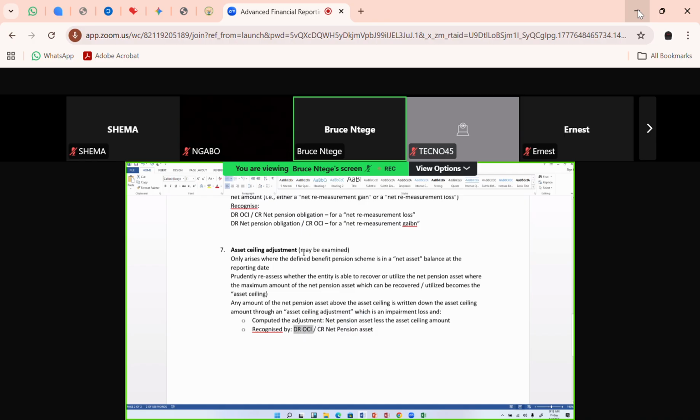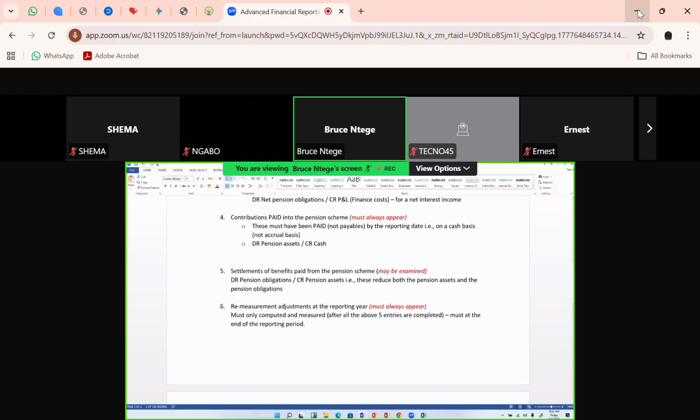So please, in the exam, it's not a must that the examiner will always examine an asset ceiling adjustment, but if it comes, you need to do 2 things. One, compute it. Secondly, recognize it, and only recognize it with 1 entry: a debit of the other comprehensive income, and the credit is the net pension asset. Don't say, "Isn't it possible that we can credit the other comprehensive income and then debit the pension asset?" No, you will always and only debit the other comprehensive income. It's a debit, it's a loss, an implied impairment loss. And then you credit the net pension asset account.